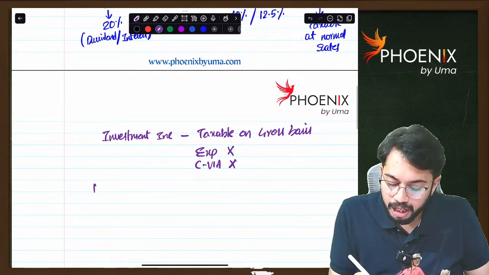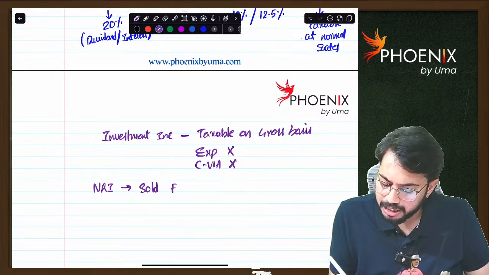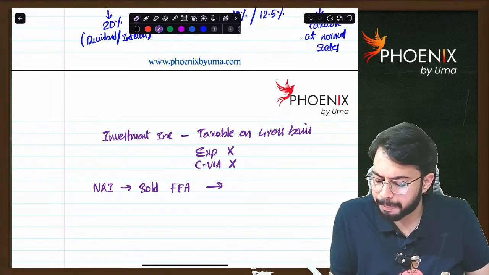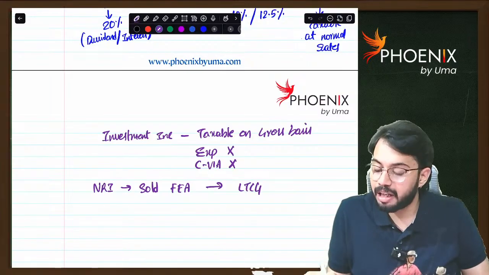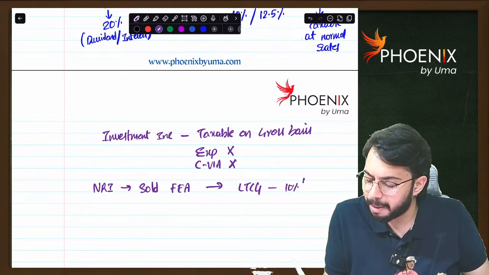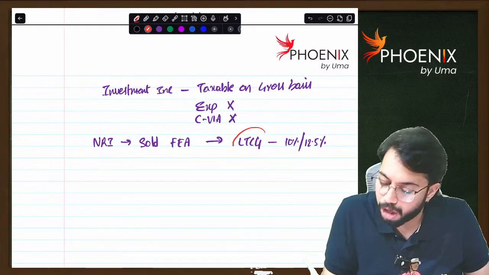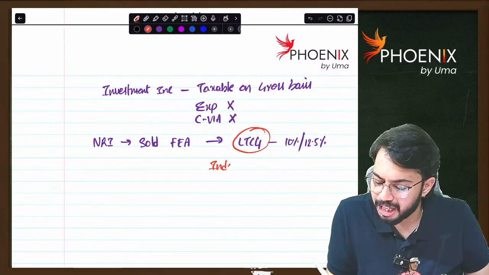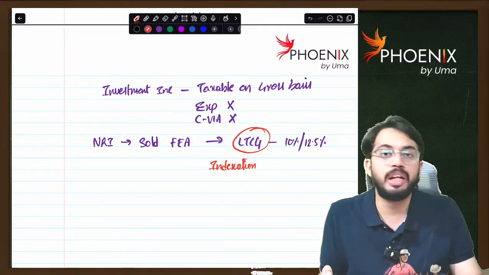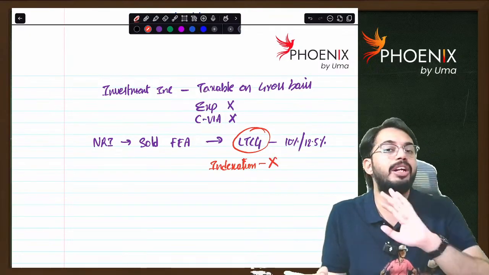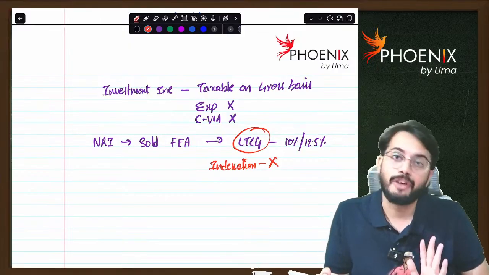Next, the non-resident Indian sold a forex asset. On sale of the forex asset, there will be capital gain. Let's say there is long-term capital gain. Then that long-term capital gain is taxable at 10% or 12.5%. While calculating this long-term capital gain, indexation benefit is not available. Even before 23rd July 2024, indexation benefit is not available while calculating capital gains on transfer of a forex asset.